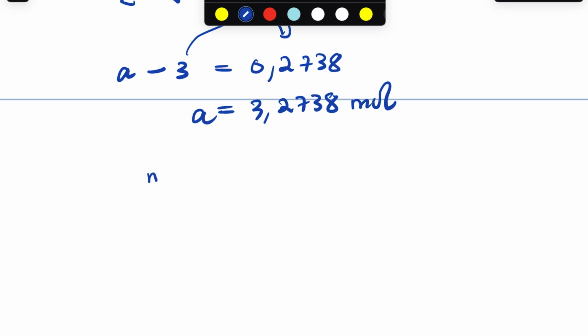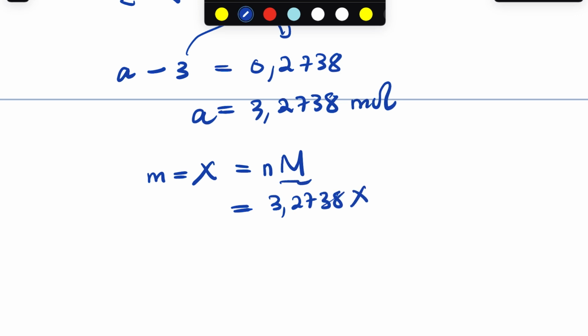So now we calculated the mass. The mass of what now? It's a mass X, right? Mass X is equal to number of moles times molar mass. The number of moles is 3.2738.